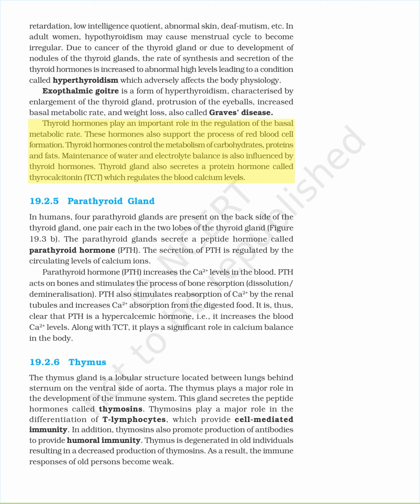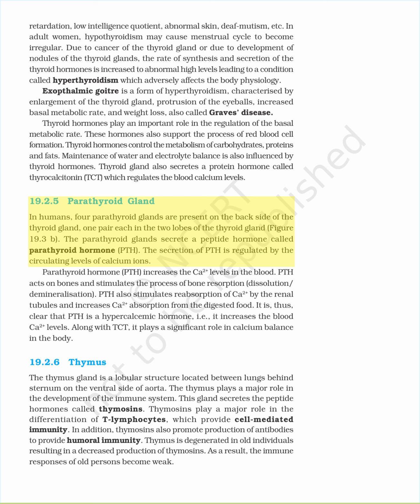Thyroid hormones play an important role in the regulation of the basal metabolic rate. These hormones also support the process of red blood cell formation. Thyroid hormones control the metabolism of carbohydrates, proteins, and fats. Maintenance of water and electrolyte balance is also influenced by thyroid hormones. Thyroid gland also secretes a protein hormone called thyrocalcitonin, TCT, which regulates the blood calcium levels.